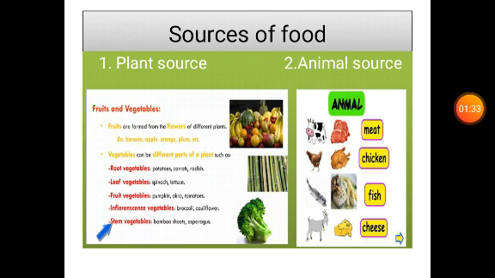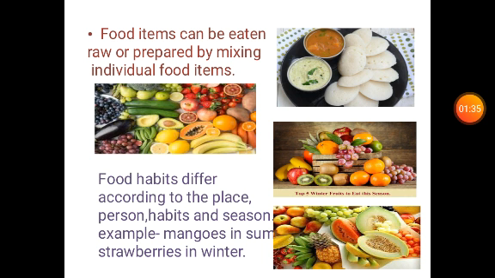as food. Food items can be eaten raw or prepared by mixing individual food items. Can you name a few food items that can be eaten raw or cooked? Yes, fruits and vegetables can be eaten raw, while idli, sambar, dosa are prepared by mixing food items. You can see in the picture, idli and sambar are cooked food, while fruits and vegetables are raw.